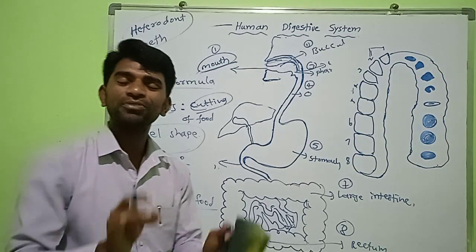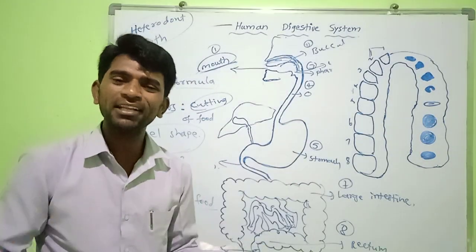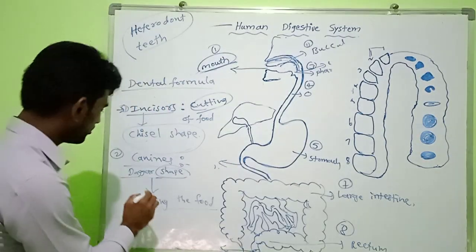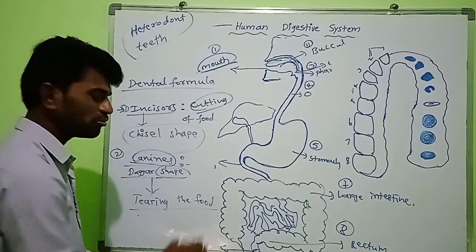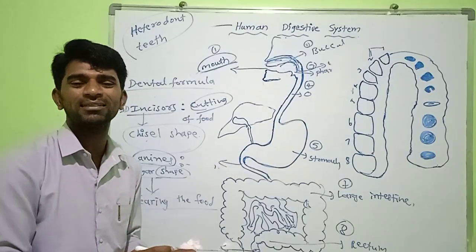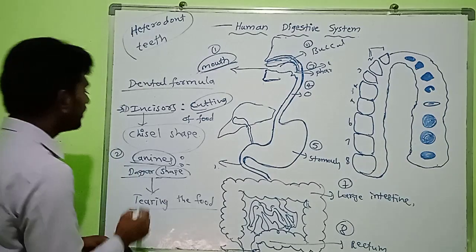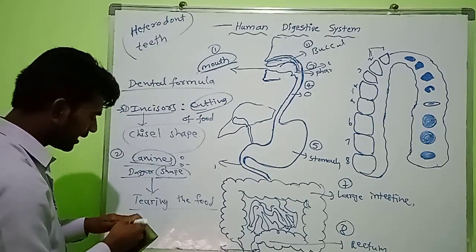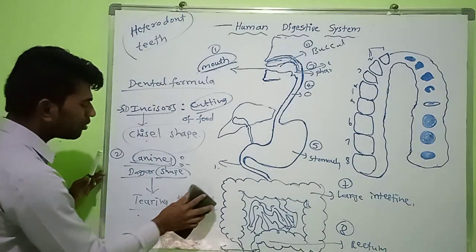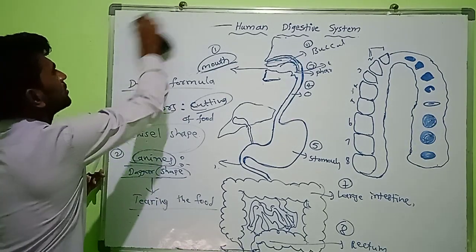Name the teeth which help in tearing the food material. Canines. What is the shape of the canines? Dagger shape.